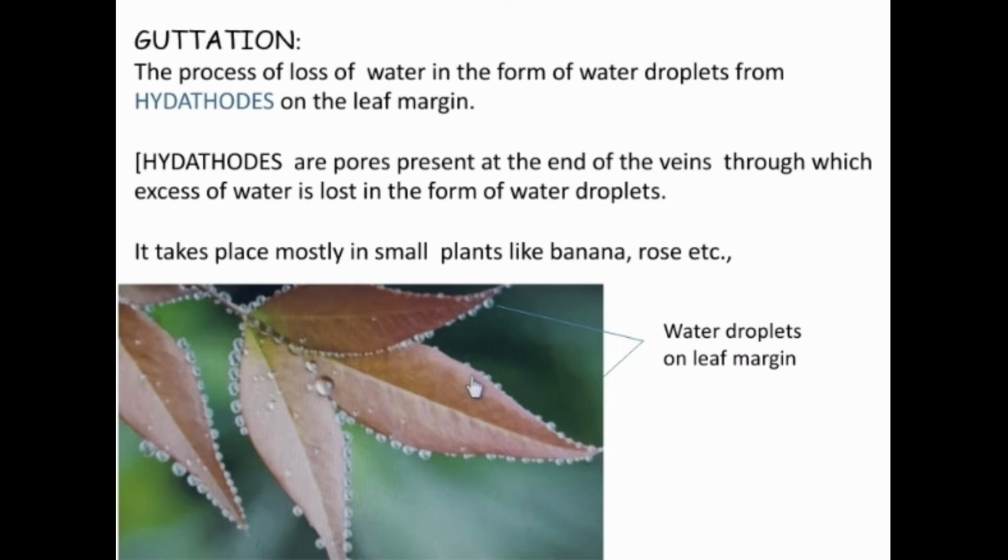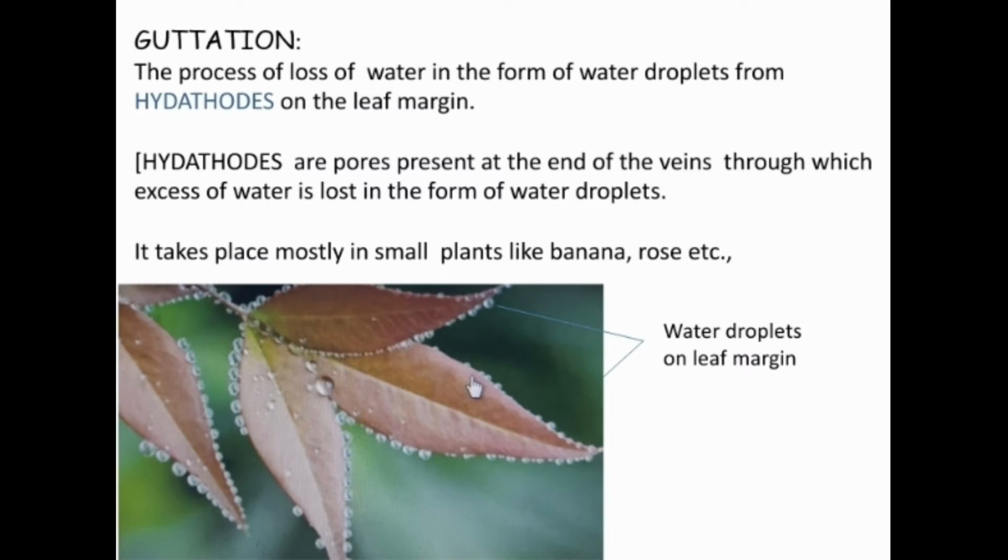The second process is guttation. Guttation is another process to get rid of excess water that enters the plant. So here see the definition of guttation. The process of loss of water in the form of water droplets from hydathodes on the leaf margin is called guttation. Here, what is meant by hydathodes? Hydathodes are pores or openings present at the end of the veins through which excess water is lost in the form of water droplets.